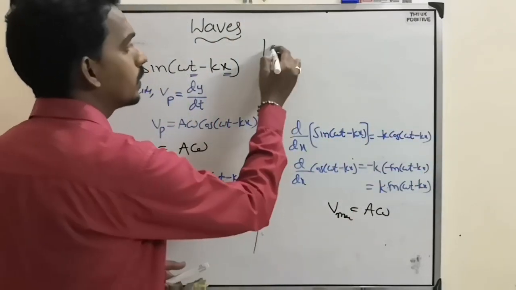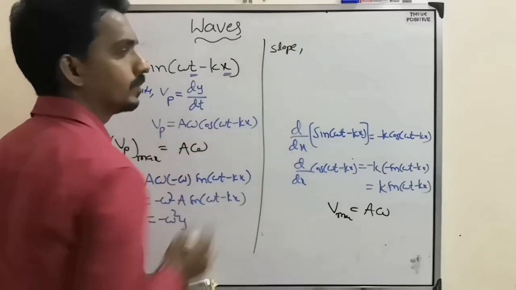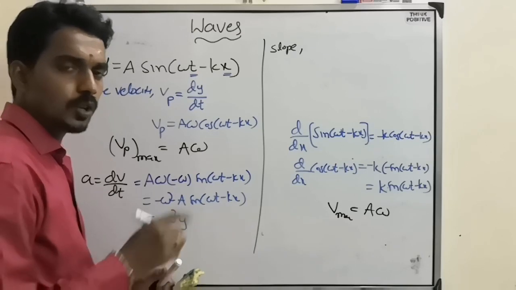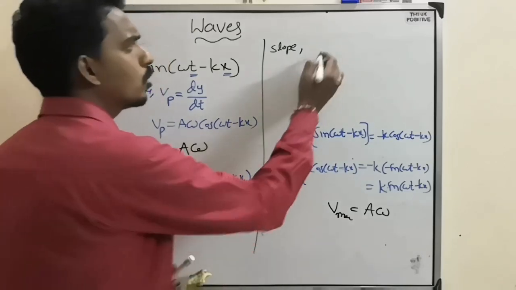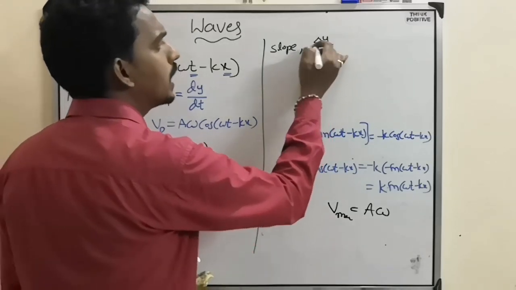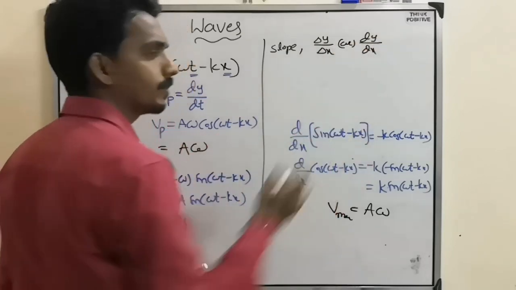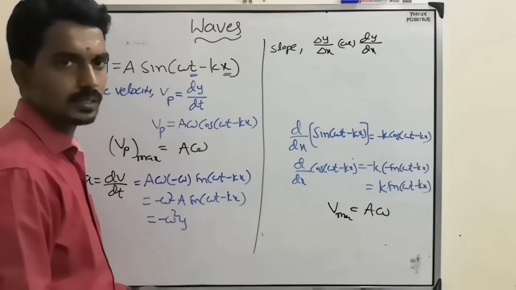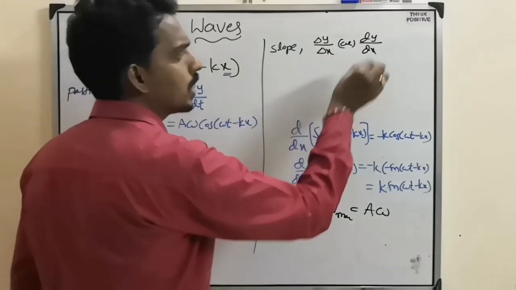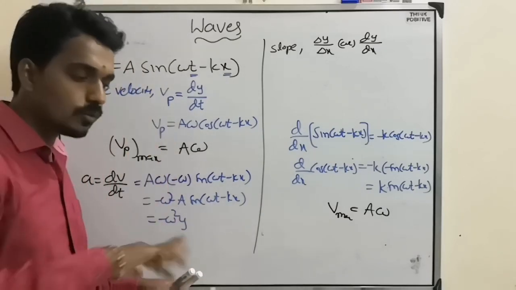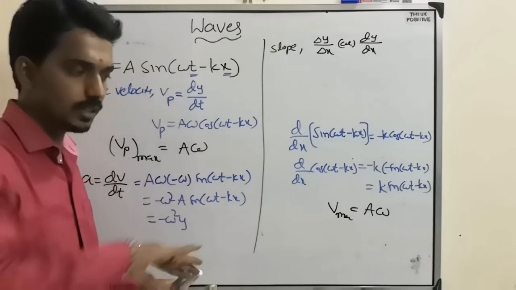Now, one more thing they will ask is the slope of the wave. Here, y versus x. If you draw a graph, what will the slope formula be? Either delta y by delta x or dy by dx. We have discussed this already. But here, sine means a curve will come, a graph like this.